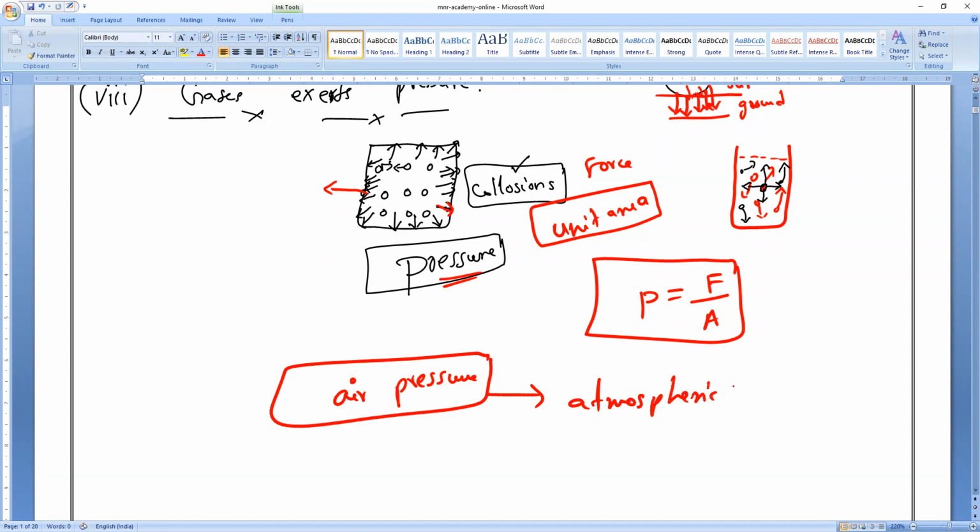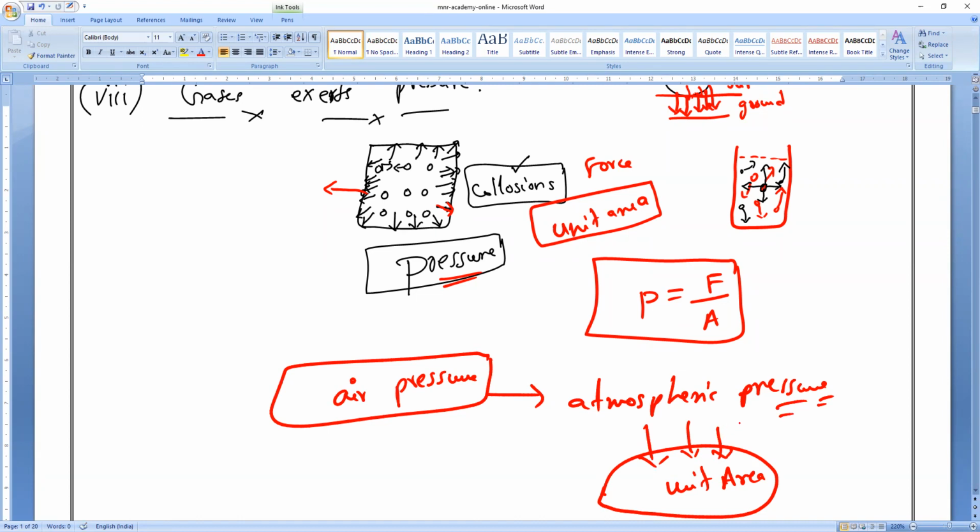I already taught you what the atmospheric pressure value is: the pressure exerted on a unit area. If I take this as the unit area, the pressure the air exerts on it is the atmospheric pressure. We all know the value: atmospheric pressure is 10 power 5 pascals. So 1 lakh pascals it will exert on a unit area. That is what air exerts.